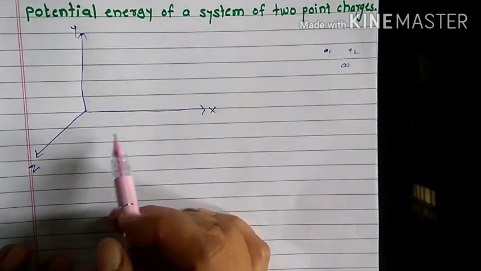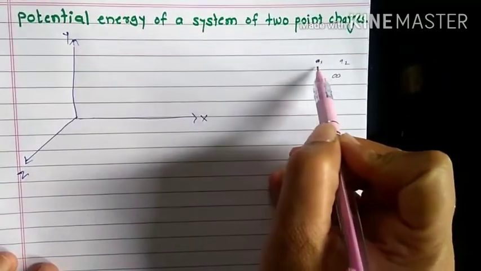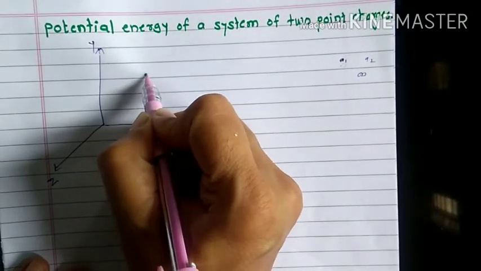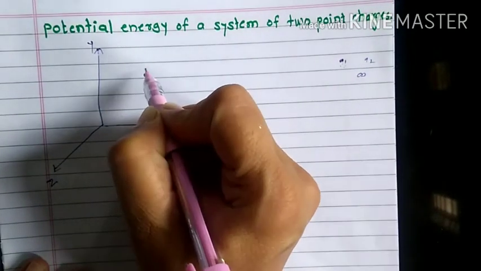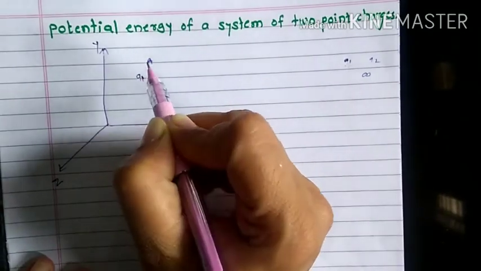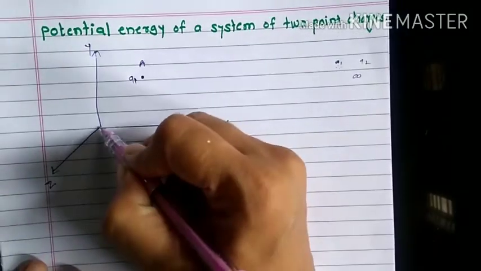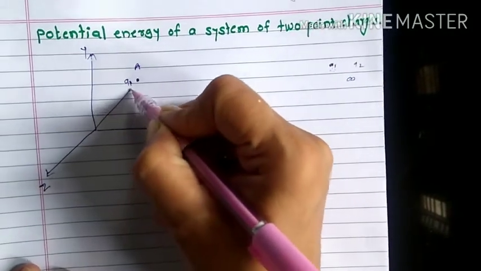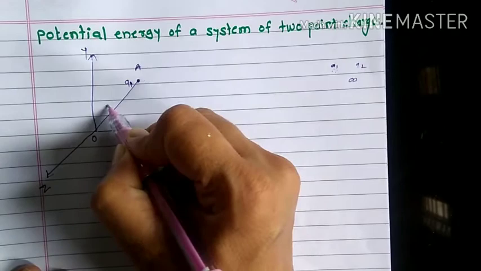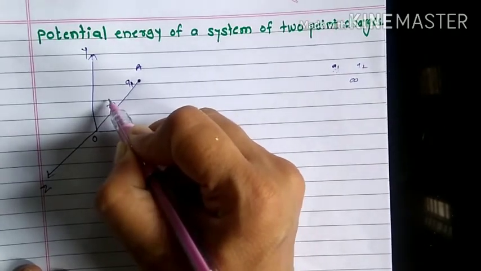Now, first we bring this Q1 from infinity to this location. Let me call this point A, the point at which this Q1 charge is there. Its location from the origin is at R1.